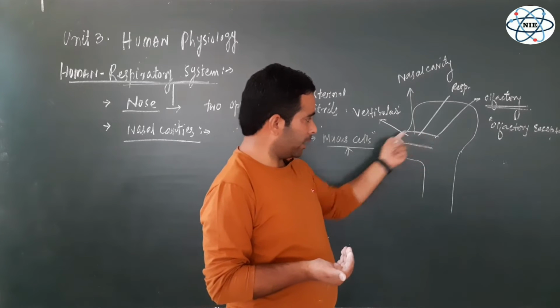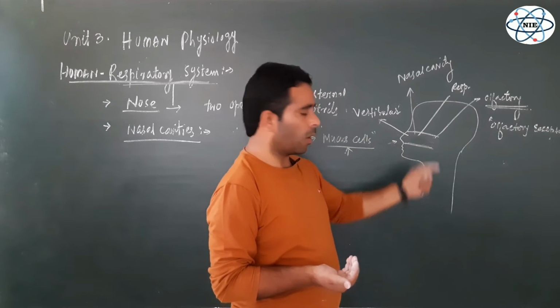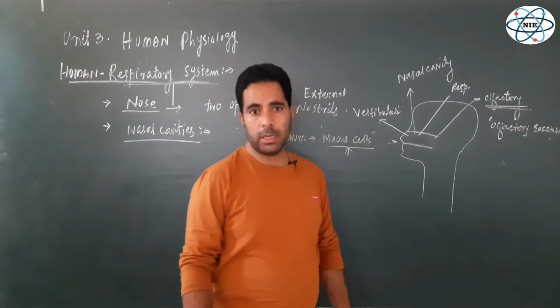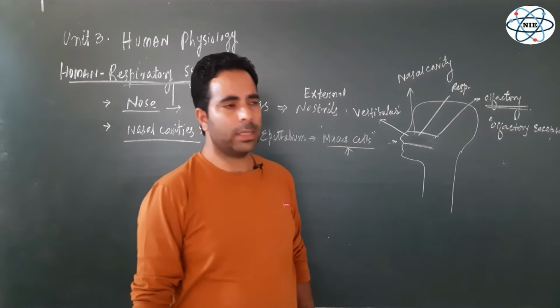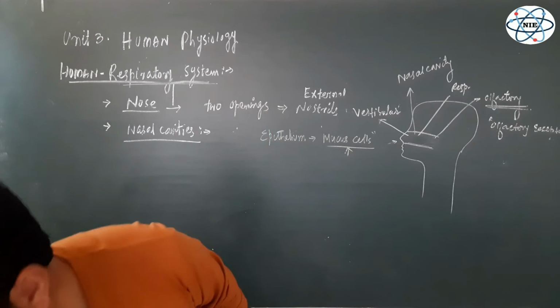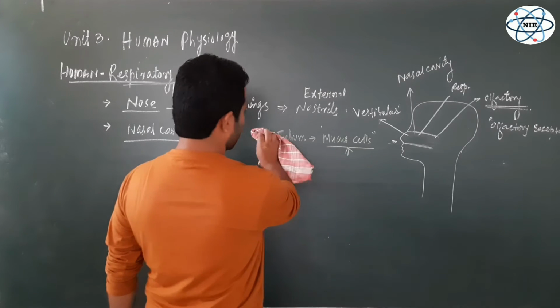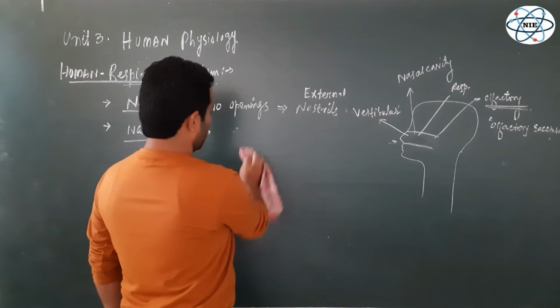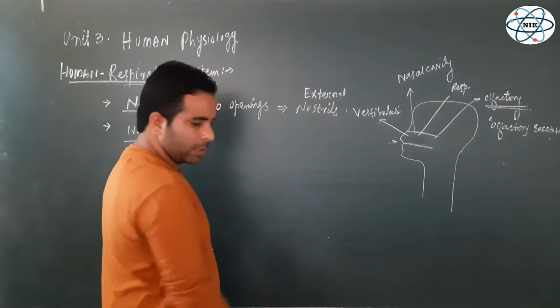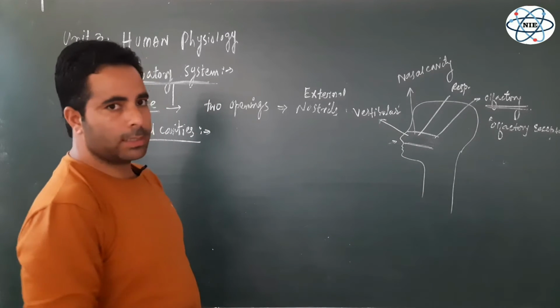The surface area of each nasal cavity is increased by some bony ridges. On the lateral walls of the nasal cavity there are three bony ridges which provide the increased surface area.